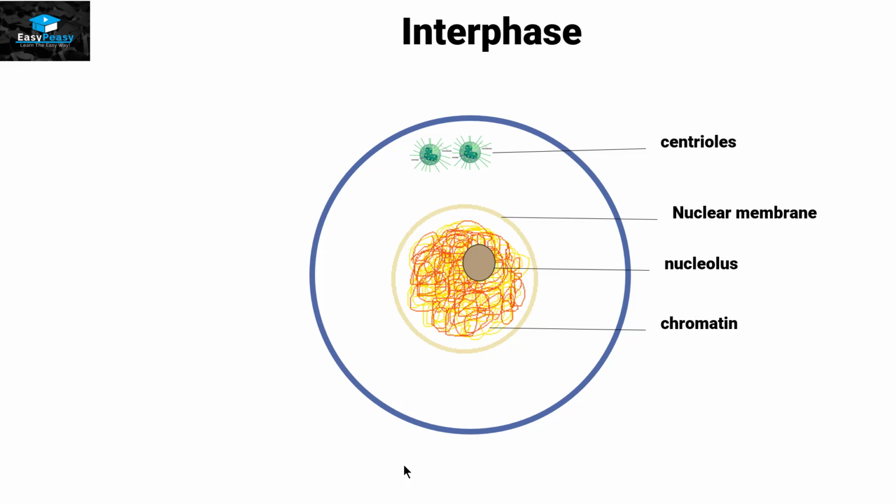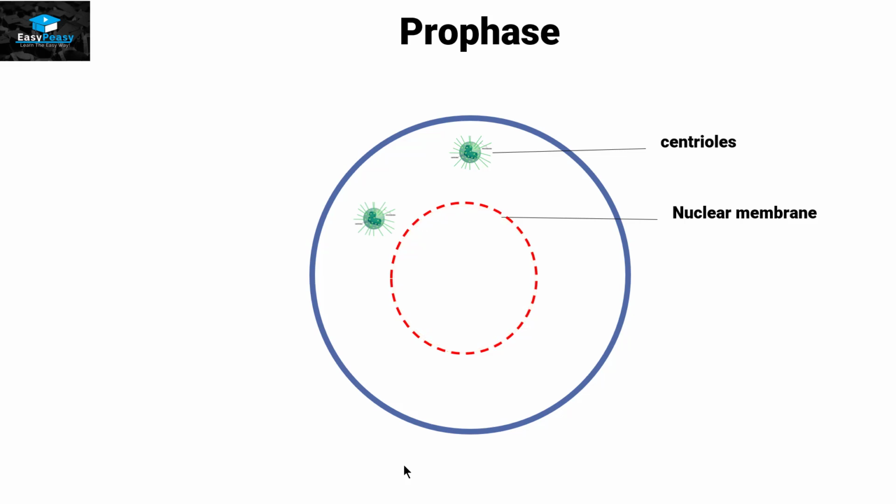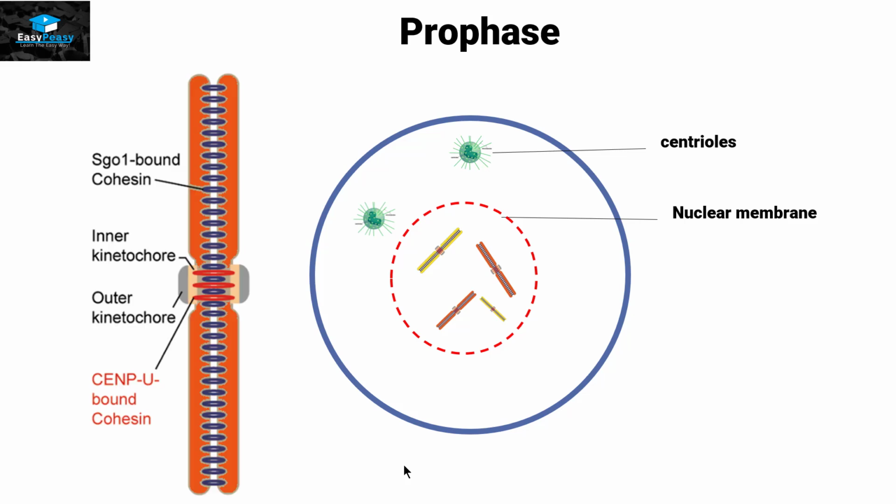Once the cell enters the M phase, it will enter the prophase. In prophase, the centrioles are going to move apart like this. The nuclear membrane disappears, the nucleolus disappears, and chromatin material condenses itself into visible chromosomes. If you look at this chromosome closely, you can see that the chromatids are joined tightly with each other with ring type structures here.